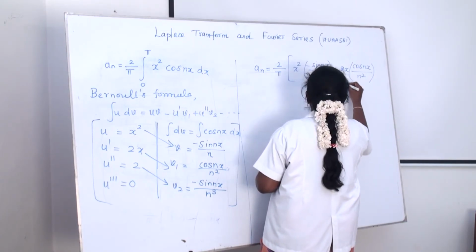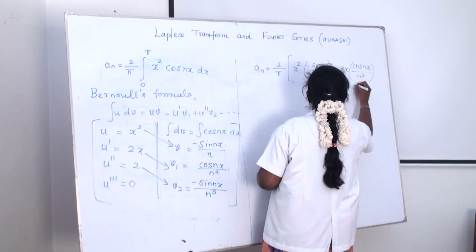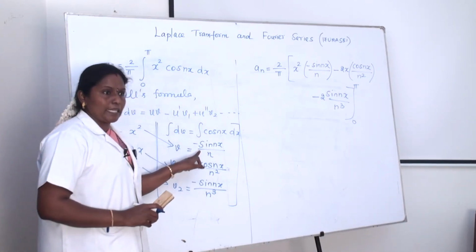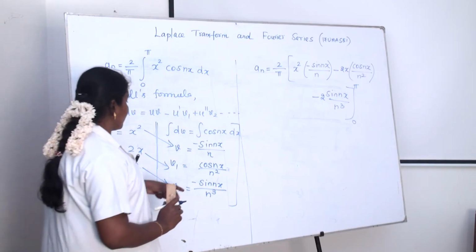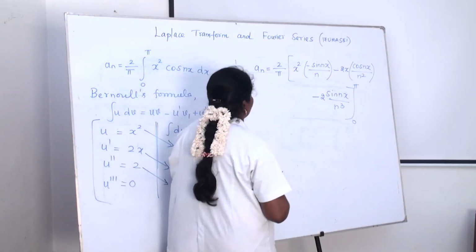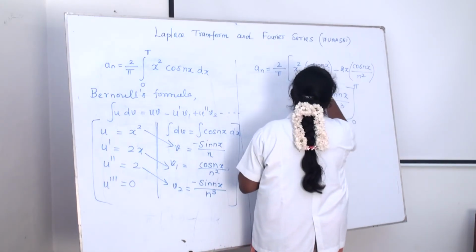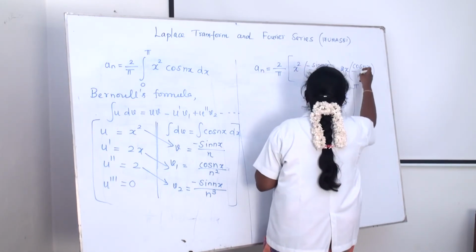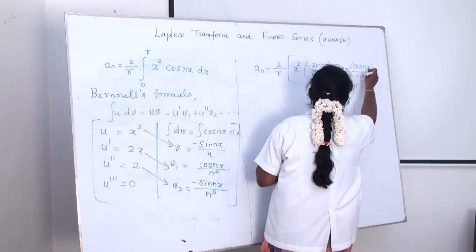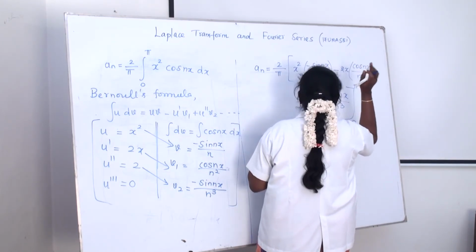Okay, here the limit is 0 to pi. Okay, cos nx is minus sin nx divided by n. Just we have to substitute the upper limit and then lower limit. We get an answer. Already we know that sin n pi is 0. Cos n pi is minus 1 the whole power n.